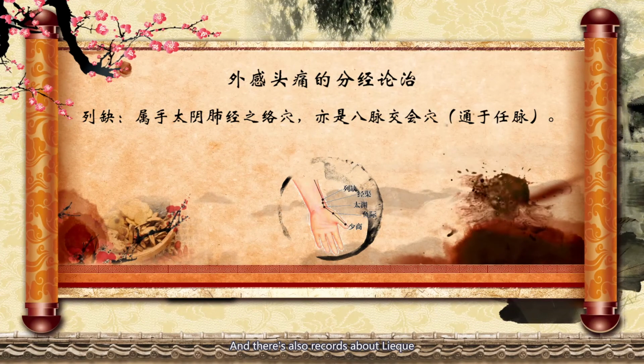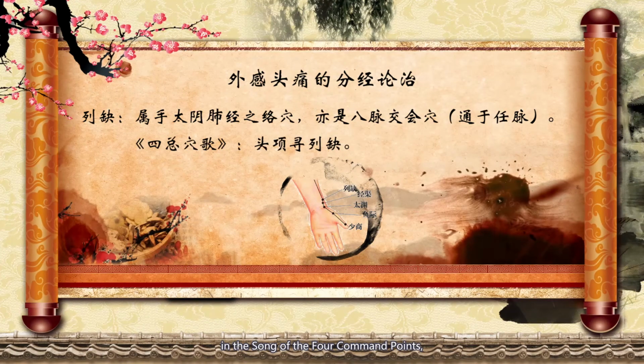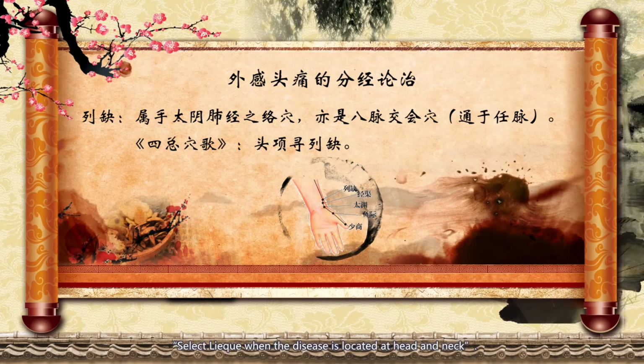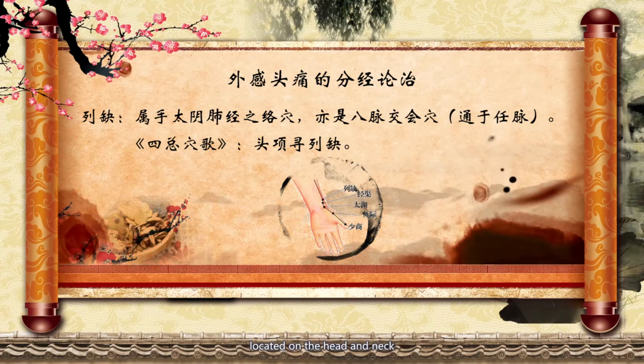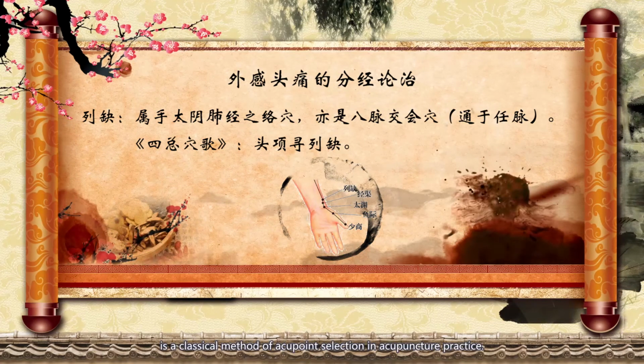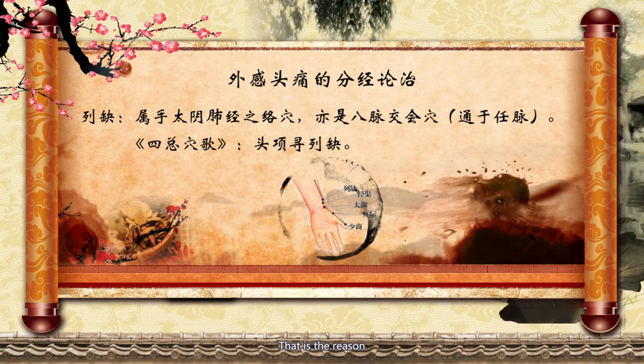And there are also records about 列缺 in the Song of the Four Command Points, which states, select 列缺 when the disease is located at head and neck. So selecting 列缺 to relieve the pain located on the head and the neck is a classical method of acupoint selection in acupuncture practice. That is the reason why we choose 列缺 firstly for exogenous headache.